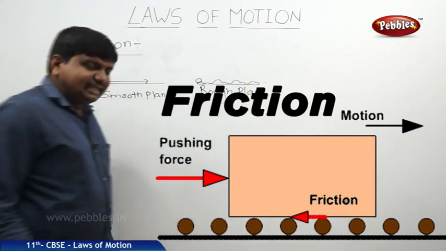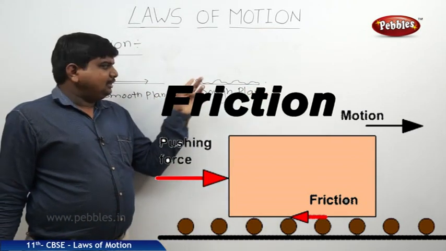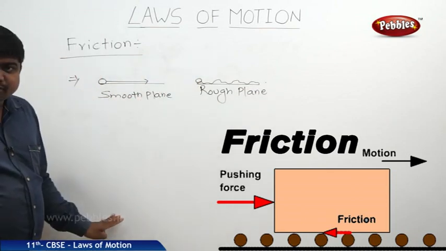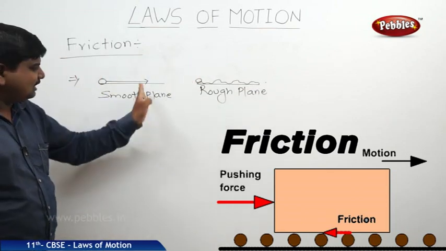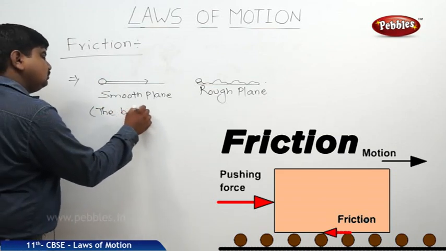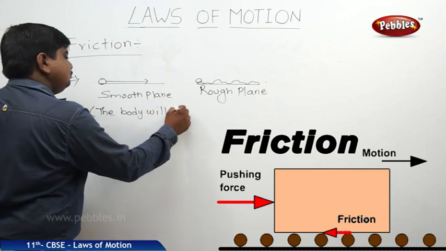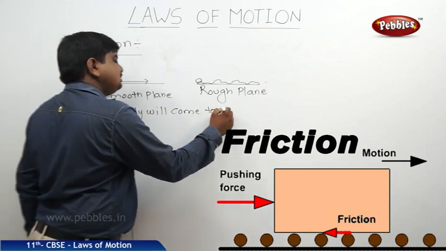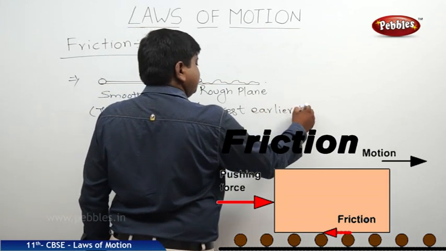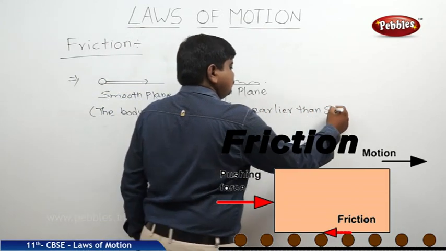The observation made by us is, on the rough plane, the body will come to rest before the smooth plane. Means it will come to rest earlier than the smooth plane.